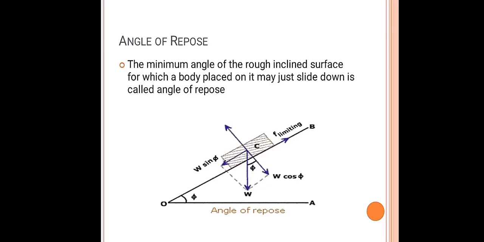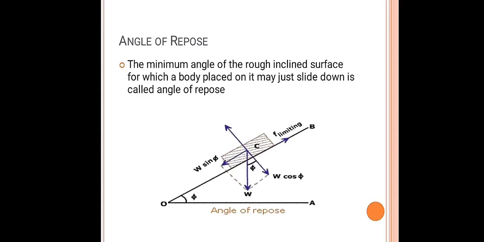What is meant by angle of repose? Angle of repose means the minimum value of the angle at which the body just starts to slide down. It is denoted by the letter phi, the angle between OA and OB. It is the minimum value of the angle at which the body just starts sliding down, and it is called the angle of repose.